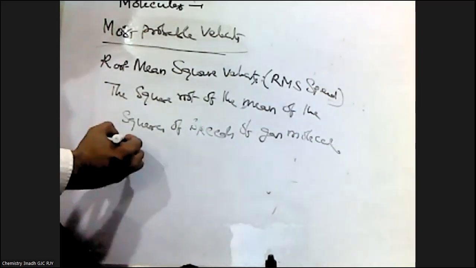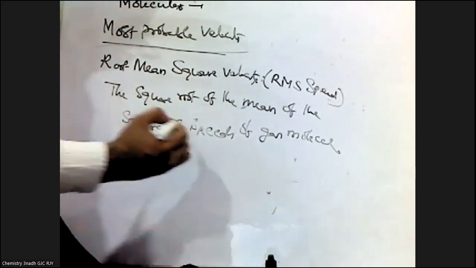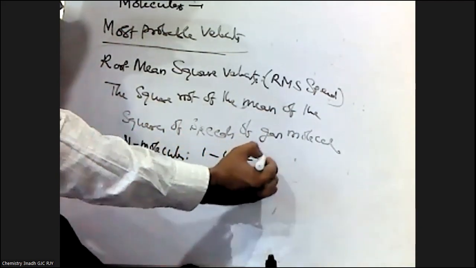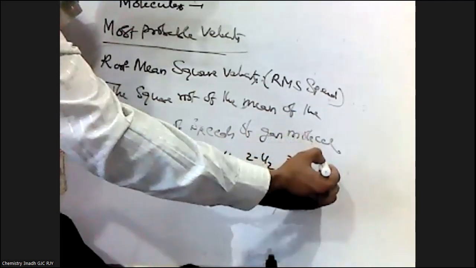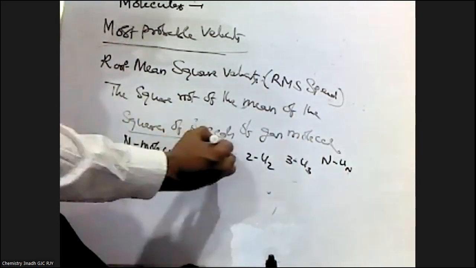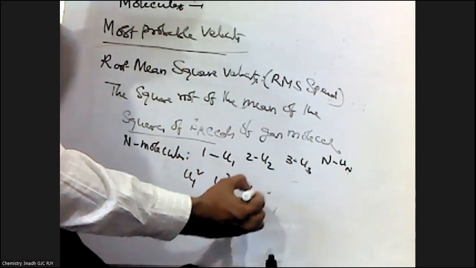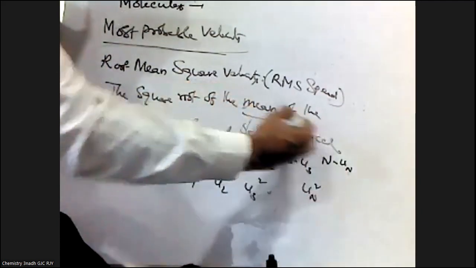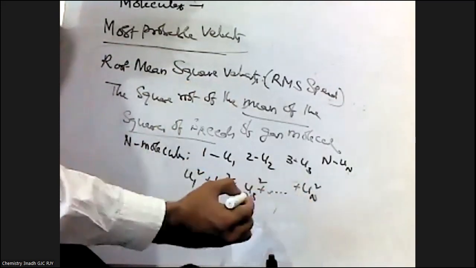So, let a gas consist of n molecules. Then the velocity of molecule 1 is u1, molecule 2 is u2, molecule 3 is u3, and so on, and the velocity of molecule n is un. Then you take the squares of the speeds: u1 square, u2 square, u3 square, and so on, un square. Then the mean of the squares: u1 square plus u2 square plus and so on plus un square.